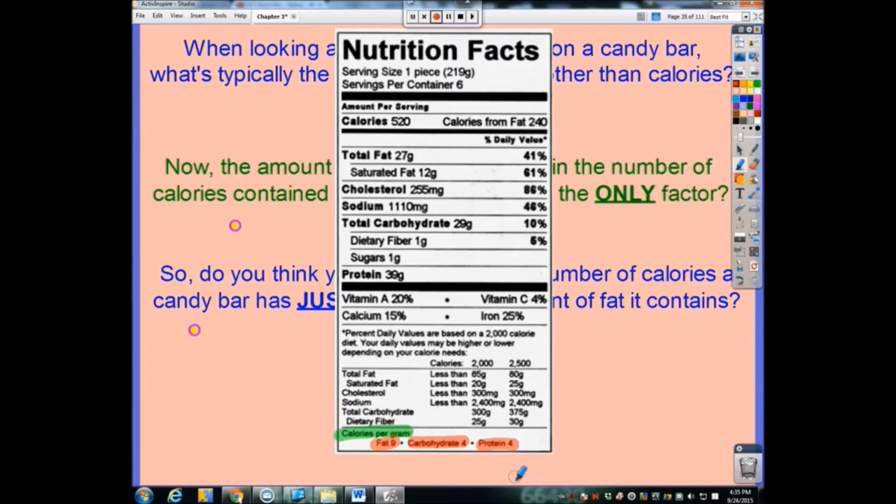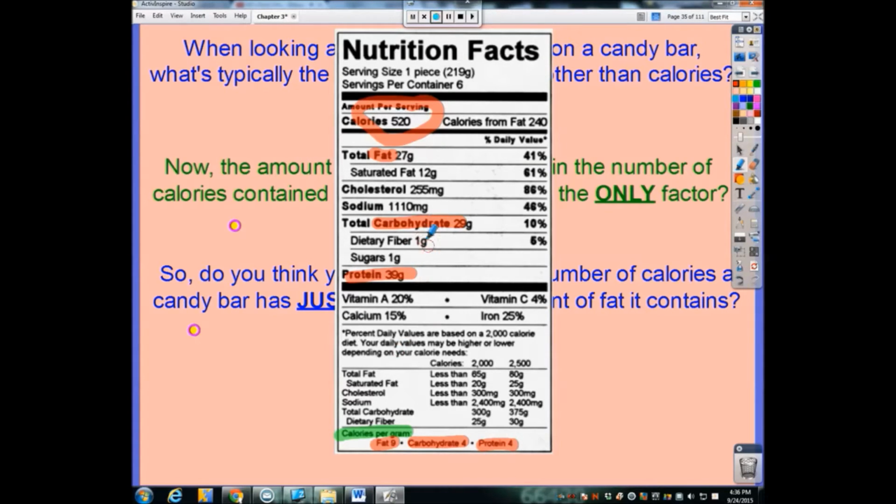Those are the 3 pieces of the calorie puzzle. So how many calories come from cholesterol? 0. How many calories come from sodium? 0. Vitamin A and all your minerals and vitamins, how many calories come from those things? 0. It's truly only the fat, the carbohydrates, and the protein that make up these calories.